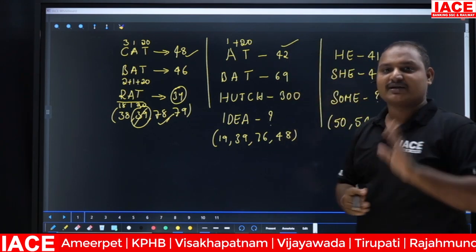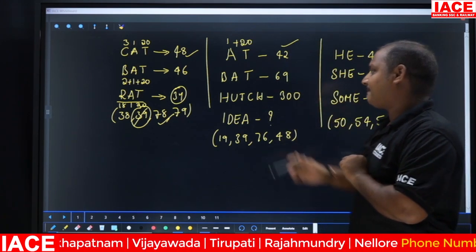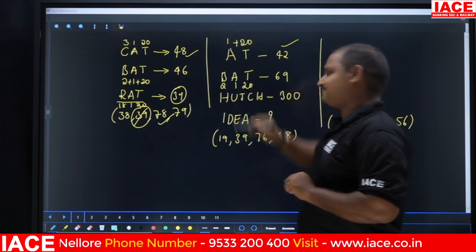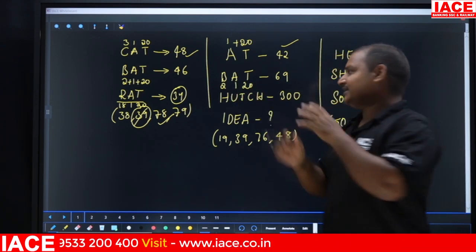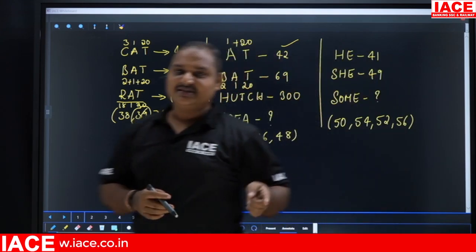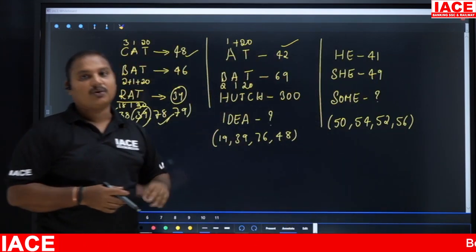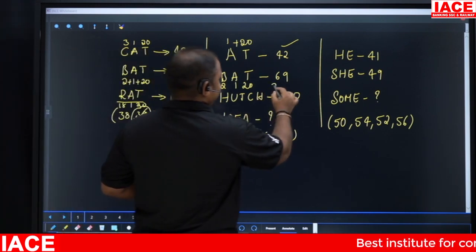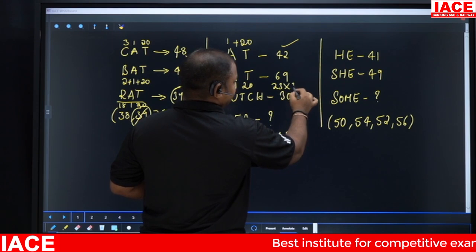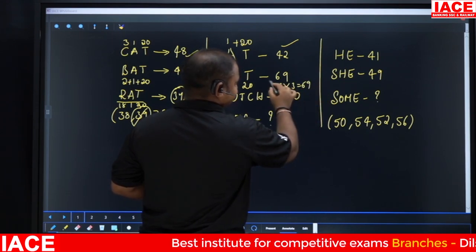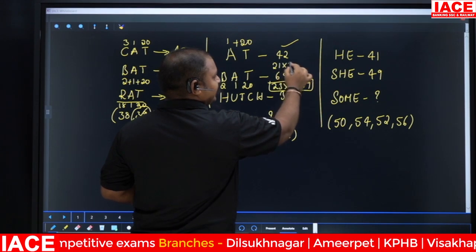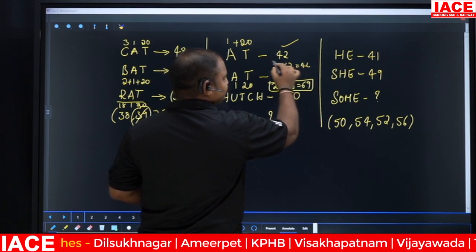Okay, so the first one you got here. Coming to the second one, here they have given 2, 1 and 20. So what is the total? Here the total is 23. We got 69. We may feel that 23 into 3 is 69. Here 21 into 2 equals 42.